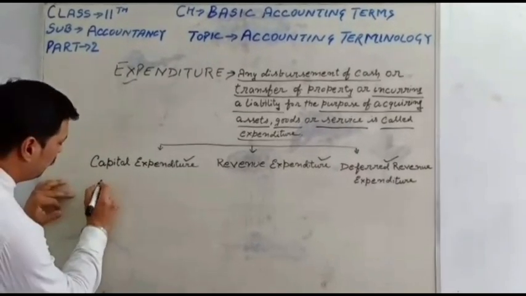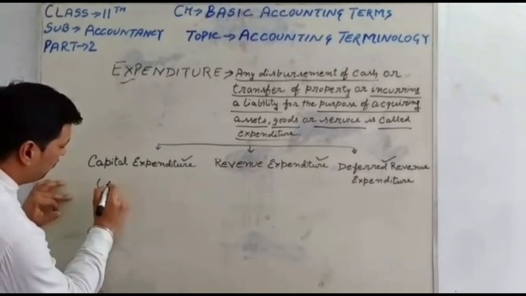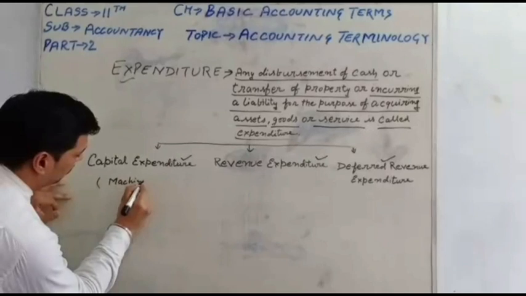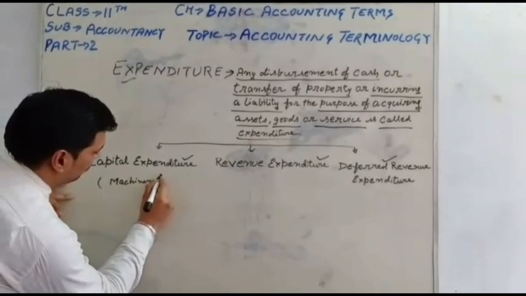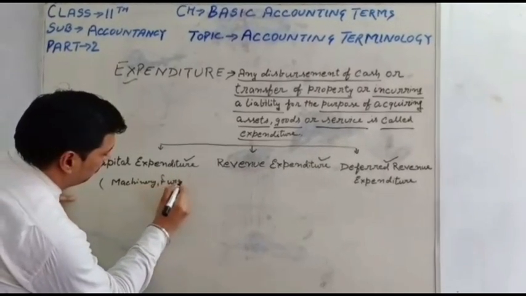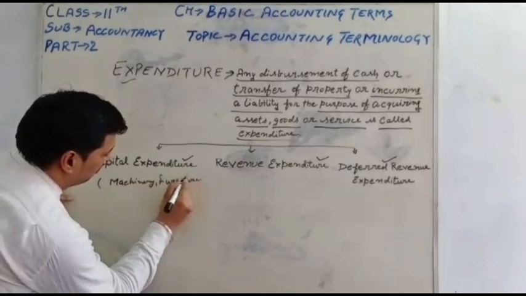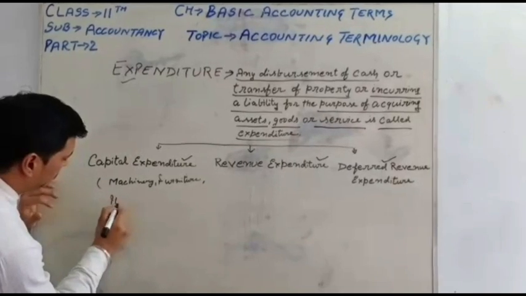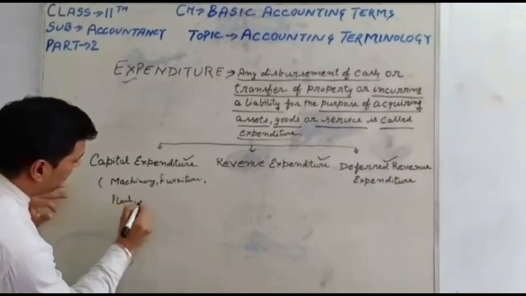Fixed asset means when the company buys machinery, furniture, plant and building.